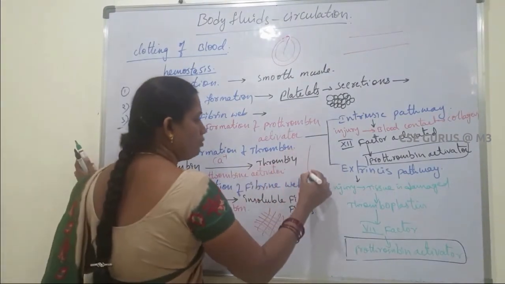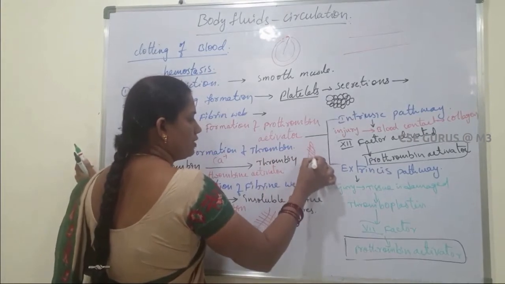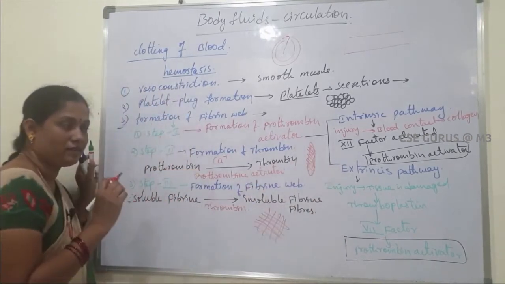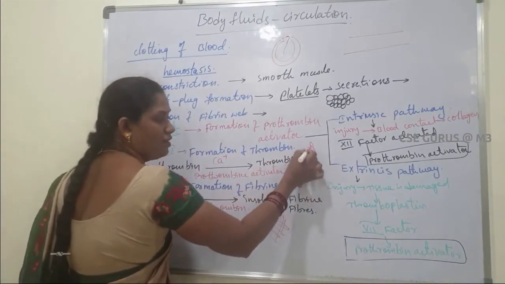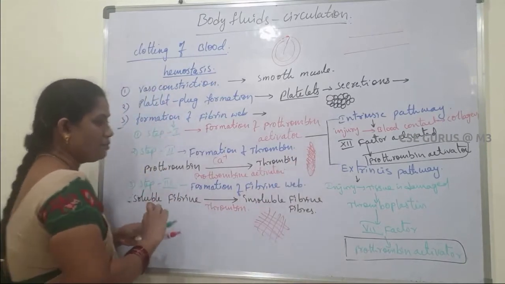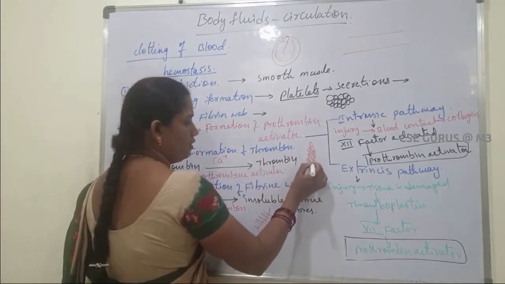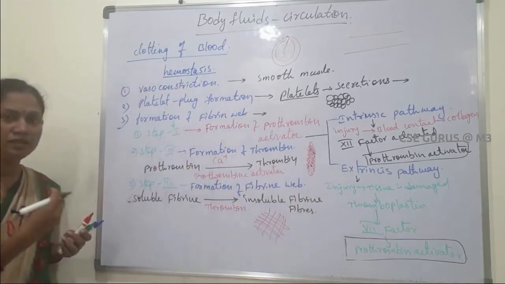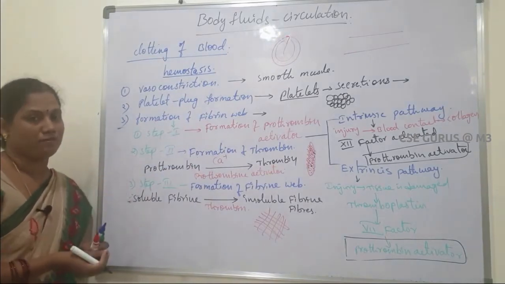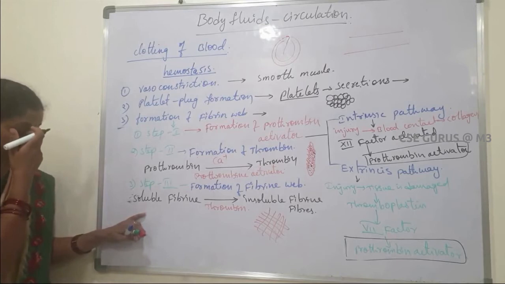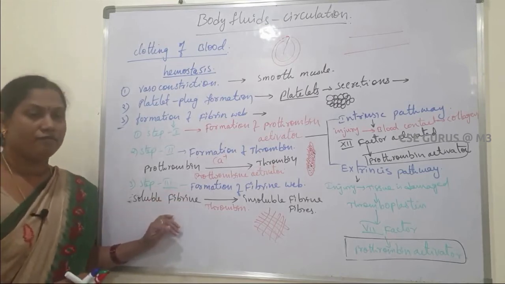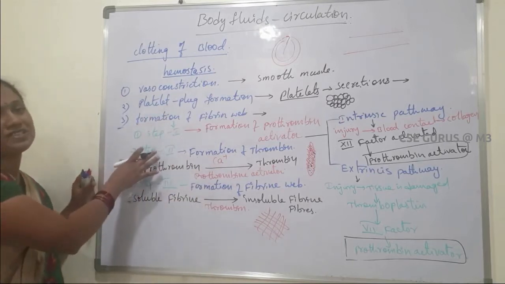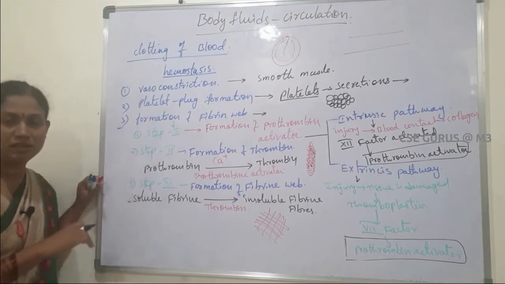For example, if any wound takes place in our blood vessel, these fibrin fibers are arranged in a net or mesh-like manner. In these gaps, platelets and red blood cells get stuck and they close the wound. After some time, the bleeding will stop. So this is step 3, formation of fibrin web. This is the clotting of blood, or hemostasis.